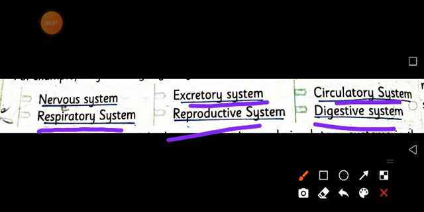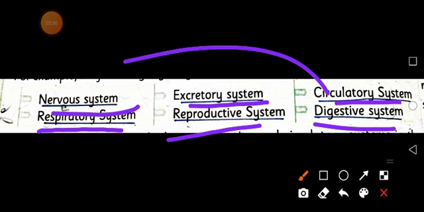The excretory system is purely concerned with excretion, or we can say the nitrogenous waste that is released from our body. And then what is the nervous system? The nervous system is an organ system which is responsible for our whole body's functions. So students, in today's class we will discuss the nervous system in detail.